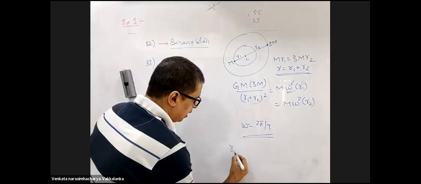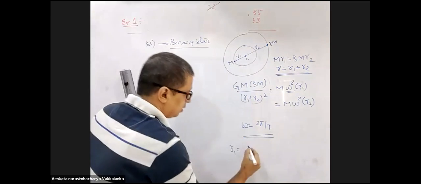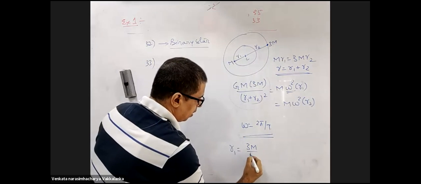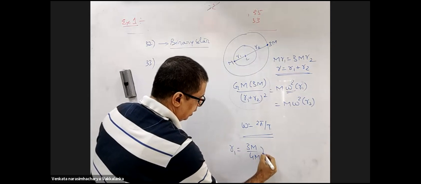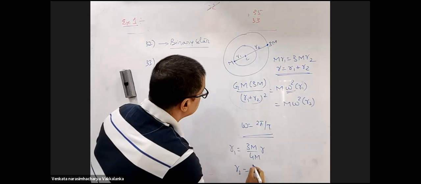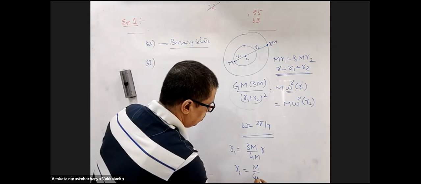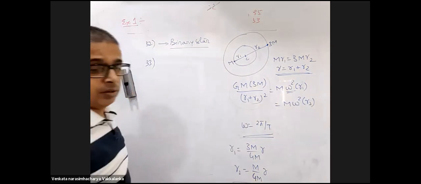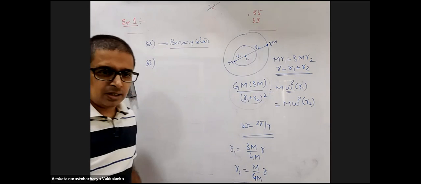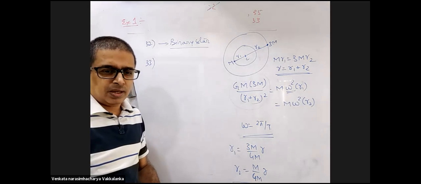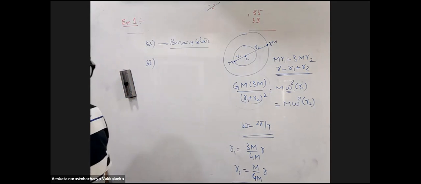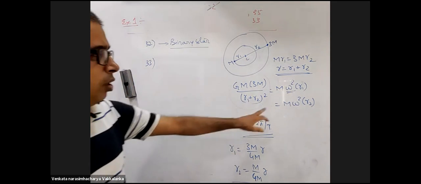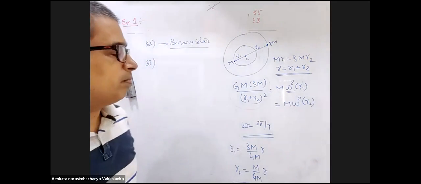Do you recollect? R1 will be the other mass, 3m by 4m, into R. R2 is m divided by 4m into R. Substitute, you get the answer. And I think the answer will not match with any one of them, hence they gave us one. All you have to do is find out omega.